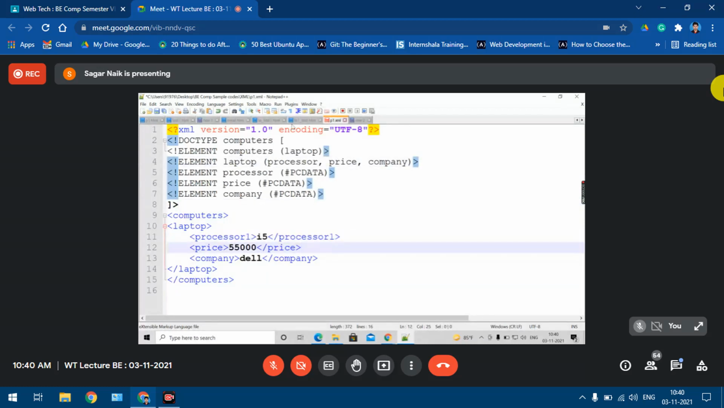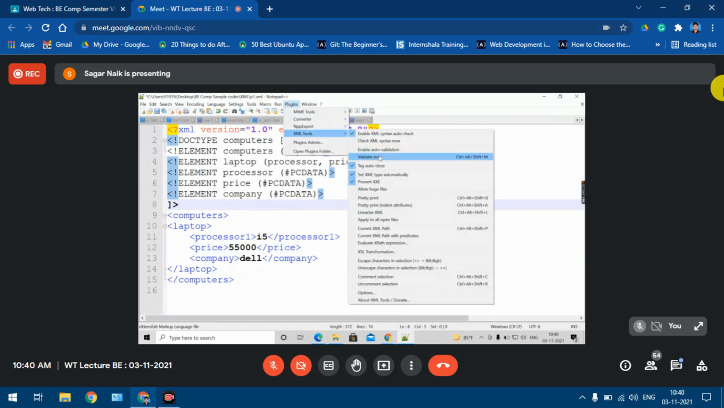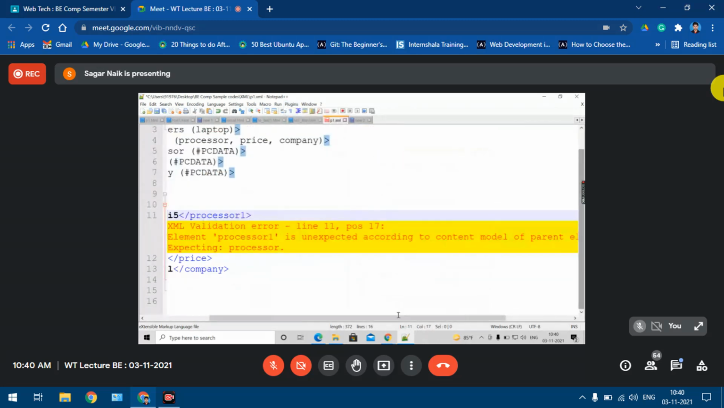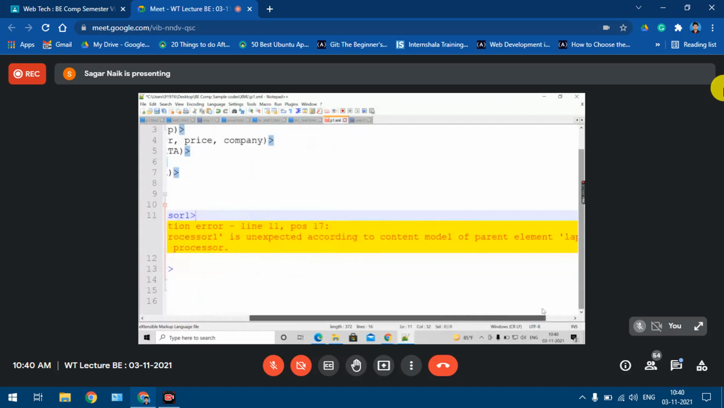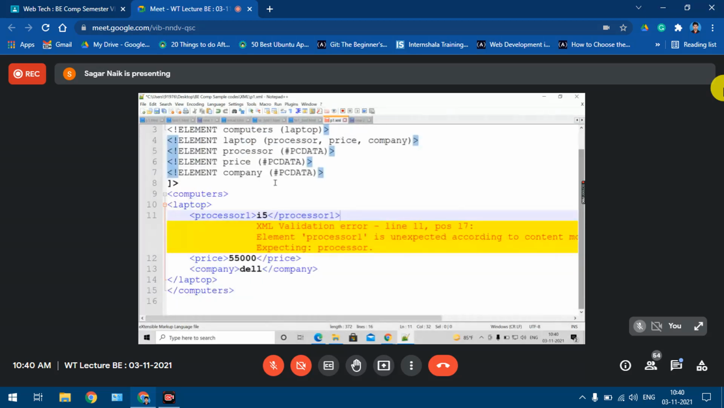So if you have installed the XML plugin, I'll go into this plugin, XML Tools, and click on this validate option. After clicking on the validate option, this is what I'm getting. See what it is saying: element processor 1 is unexpected according to the schema, according to the DTD. According to this model it is saying, right? So it is giving the error. Okay, so this I'll remove.